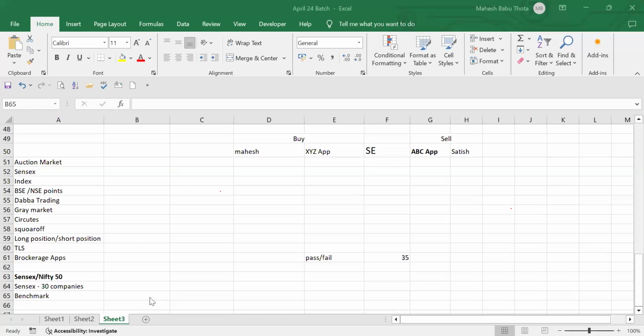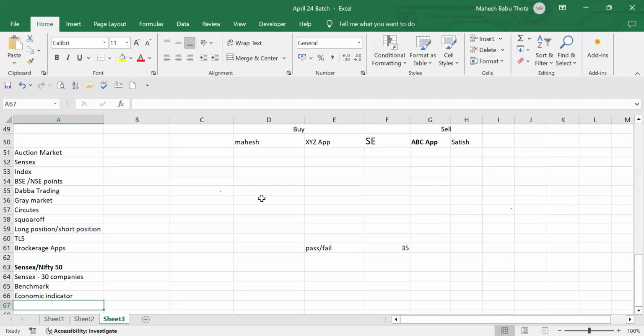And we have economic indicator also. As an economic indicator also, we'll use this stock exchange index. See, we have index points, right? Sensex points, Nifty points. There will be points for every index. So basically, it will indicate the economic health of a region, a sector, even the country also.